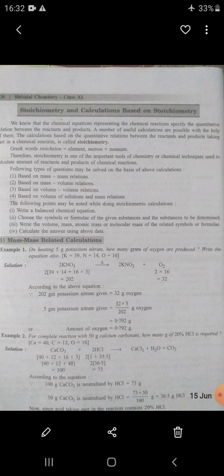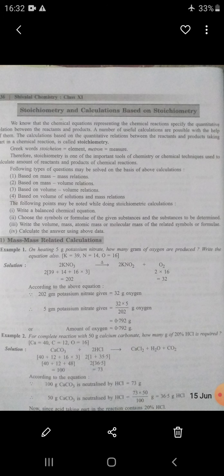We perform different types of experiments in the laboratory. We mix reactant with reactant and form the product. Definite ratios or amounts of reactants are mixed together and form various types of products. So their quantitative analysis performed in the lab is called stoichiometry.